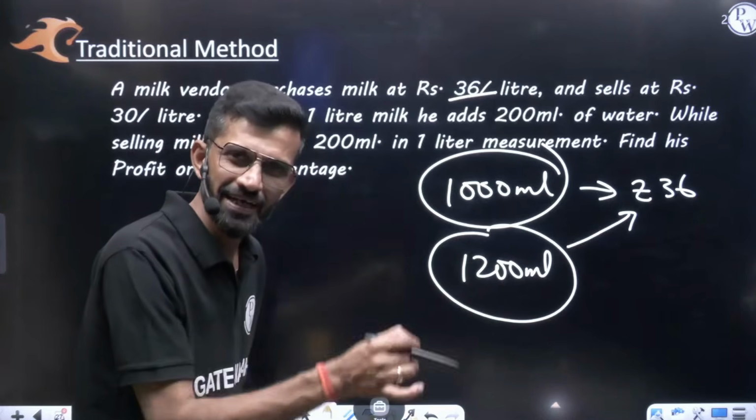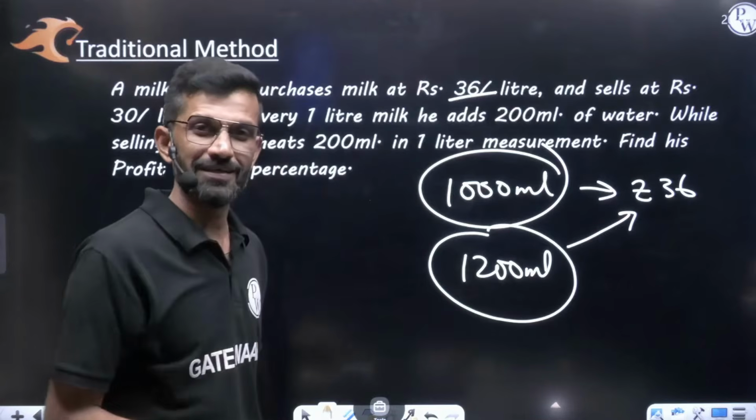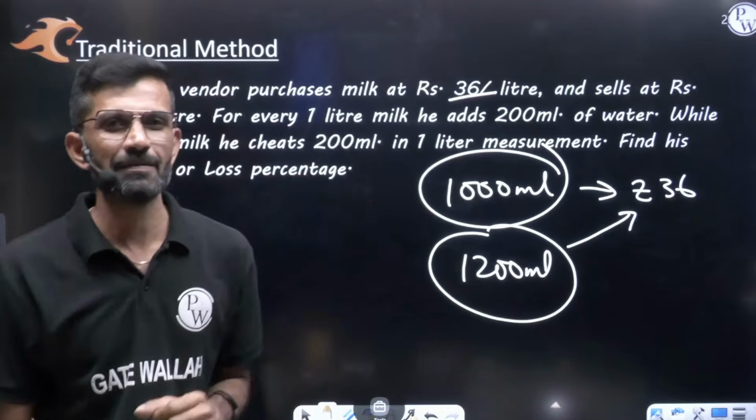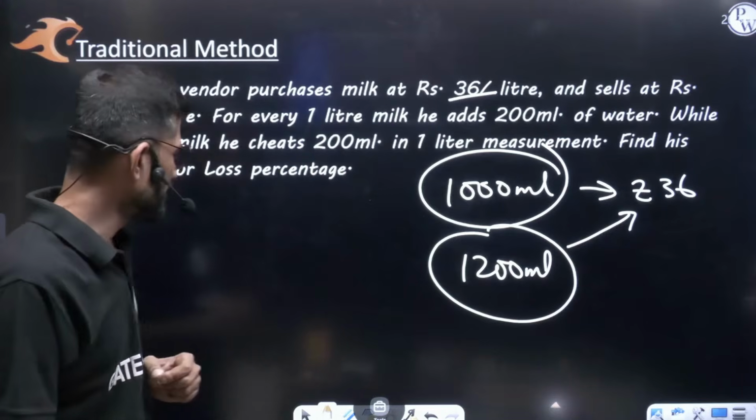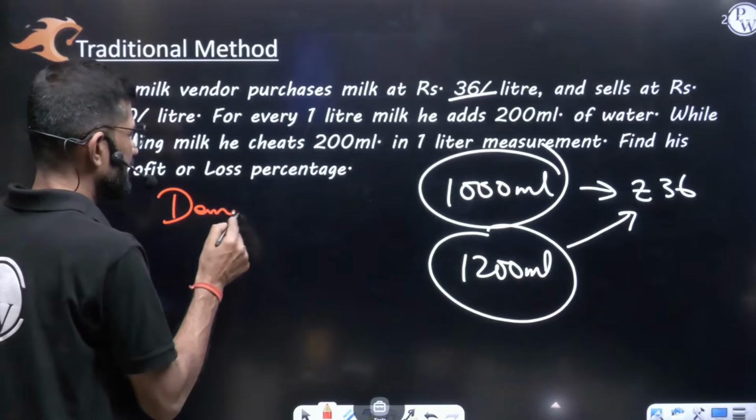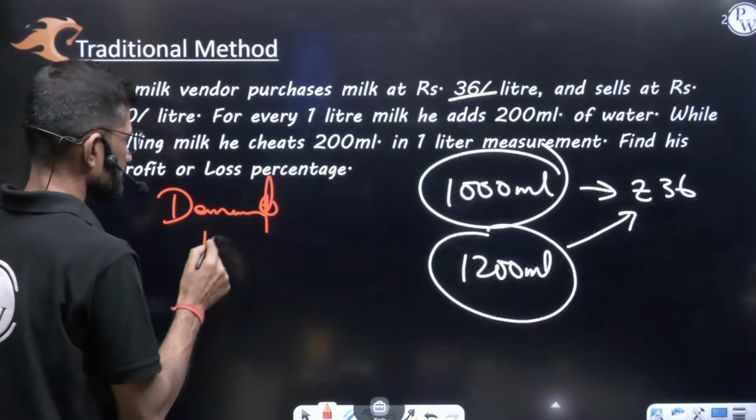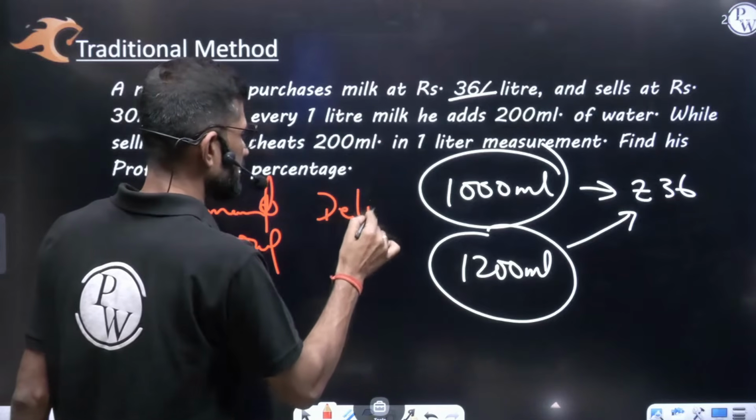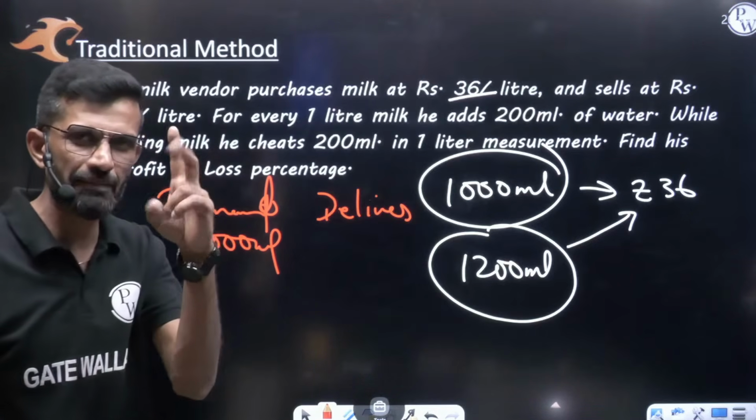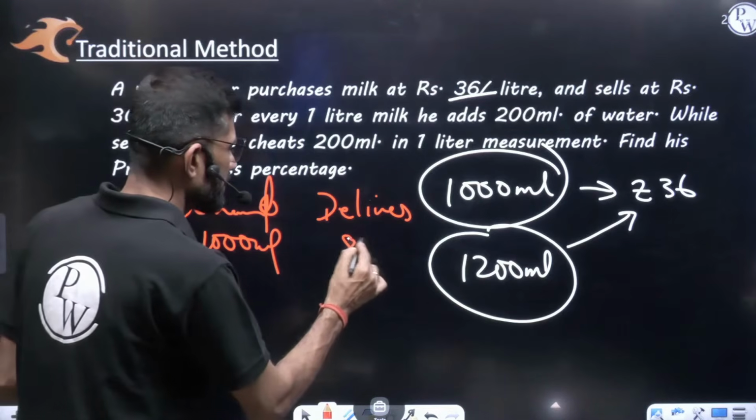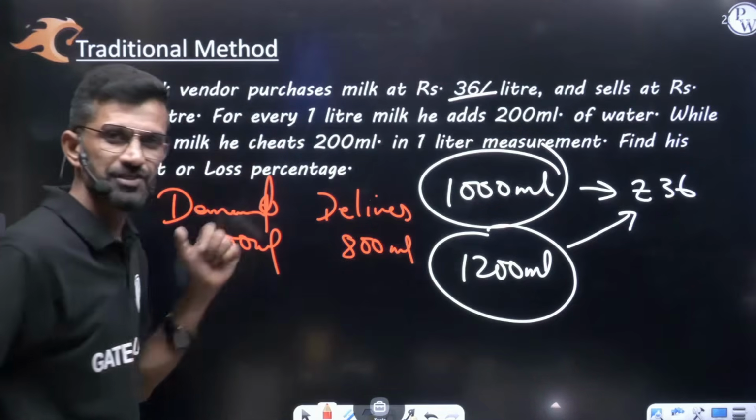Now, let us understand here. This is the rate and further adding water. Third part, he cheats 200 ml in 1 liter measurement. What does it mean? Whenever a customer demands 1000 ml, how much does he deliver to the customer? Cheating 200 ml in 1 liter measurement means the customer demands 1000 ml, he gives only 800 ml. This is the meaning of cheating.